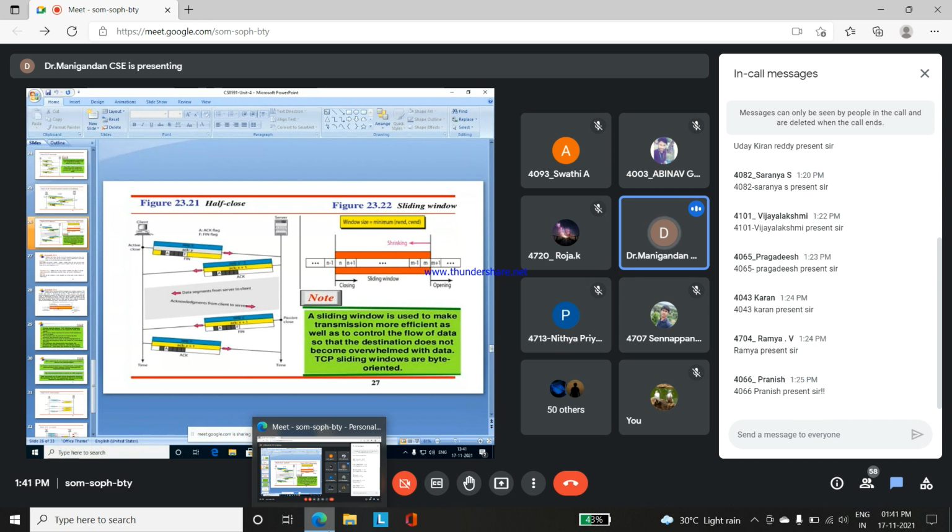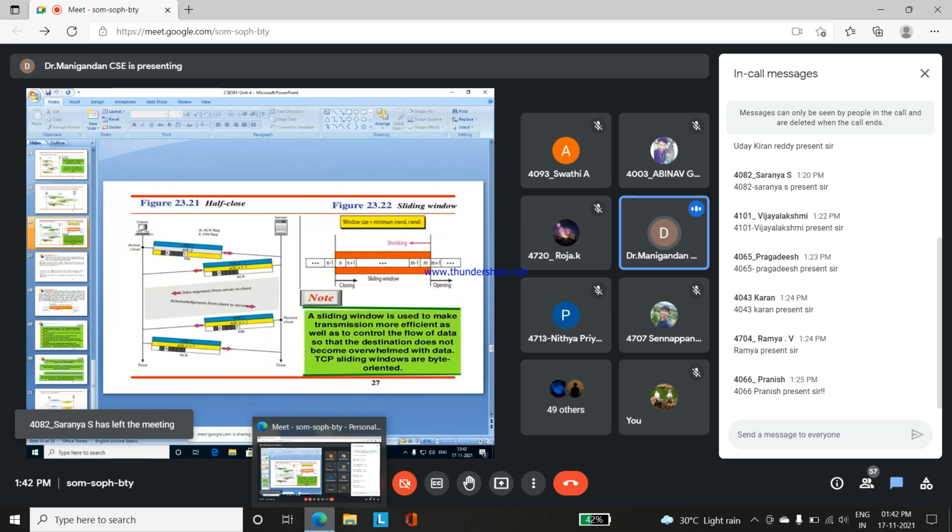A sliding window is used to make the transmission more efficient as well as to control the flow of data, so that the destination does not become overwhelmed with the data. The TCP sliding window is byte oriented.